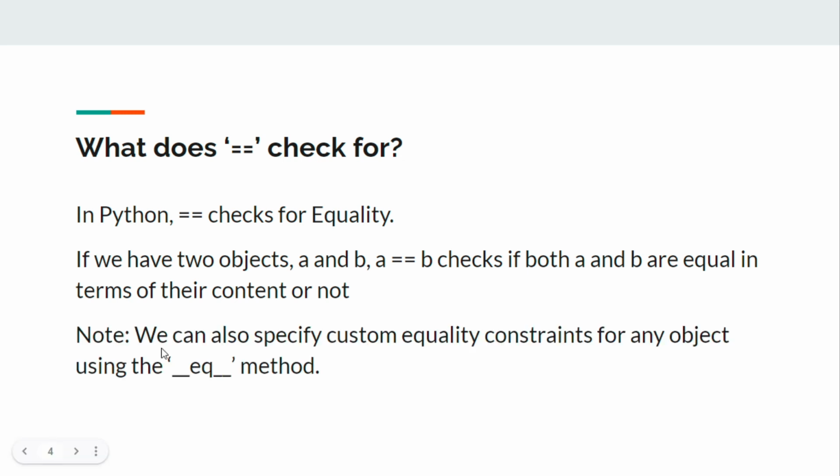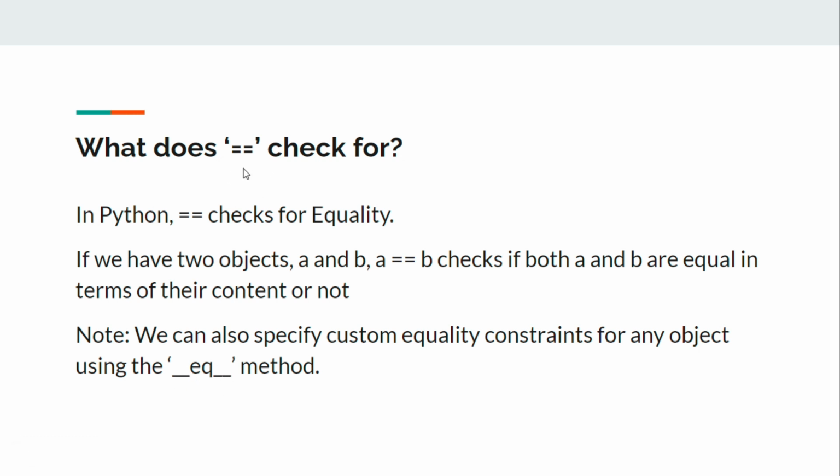We can also specify custom equality constraints for any object using the dunder EQ method. This dunder EQ method is a magic method that we can use in one of our classes to define what the equality constraint is going to be for our class. One example can be, say we have a class Student and we want to make such a constraint that if both the students A and B have the same name and they have the same roll number, then both of these students will be the same student. So they are going to be equal.